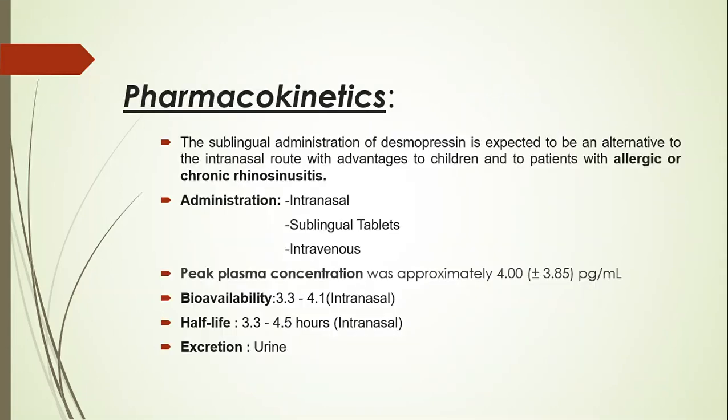Pharmacokinetics. Let us understand the pharmacokinetics of the drug desmopressin. The sublingual administration of desmopressin is expected to be an alternative to the intranasal route, with advantages for children and for patients with allergic or chronic rhinosinusitis. Administration is normally done by intranasal, sublingual tablets or intravenous route. Peak plasma concentration was approximately 4.00 picogram per ml. Bioavailability is 3.3 to 4.1%. Half-life was found to be 3.3 to 4.5 hours intranasal. Excretion is through urine.